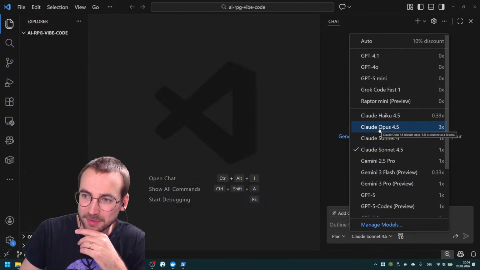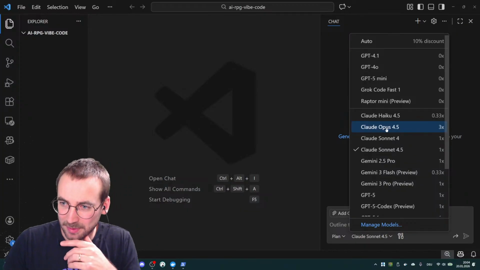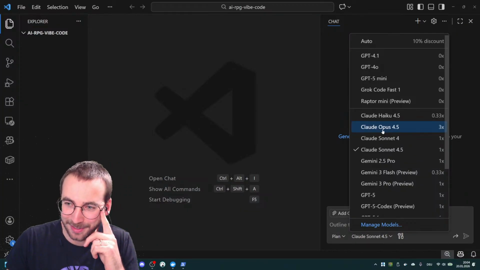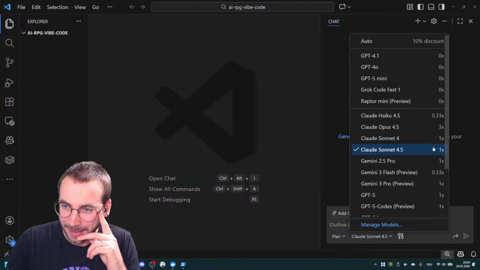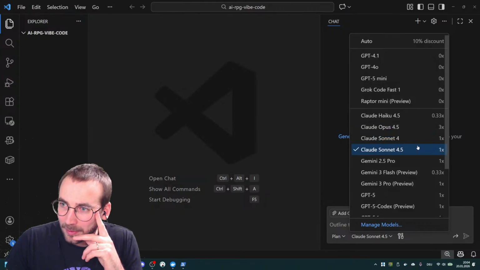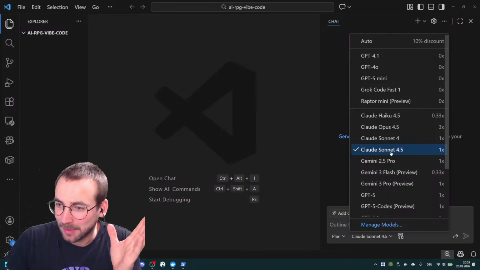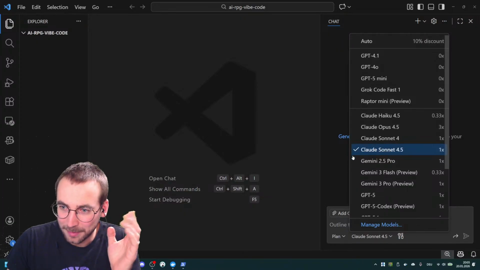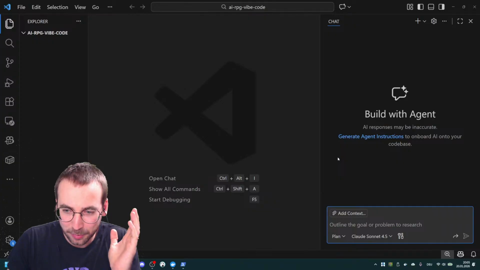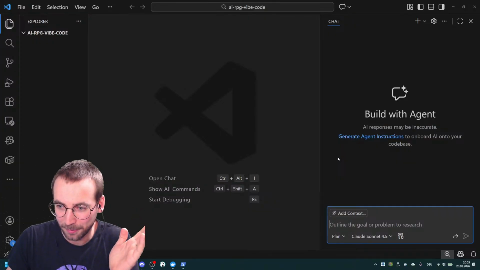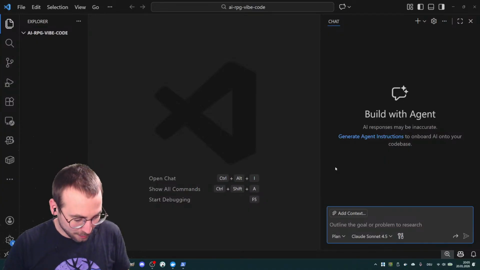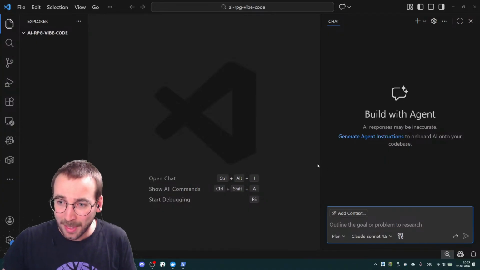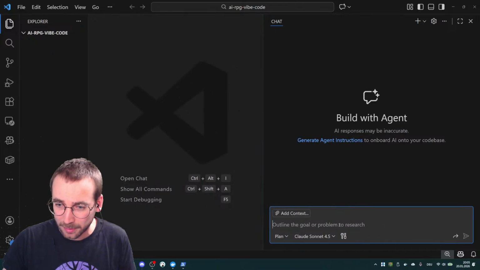So this Opus, as far as I know, is quite the peak of AI coding right now, and that costs 3 times the normal amount. But I have yet to discover the limits. GitHub Copilot Pro costs me $10 a month, which is totally fine for playing around. So everything is fine.